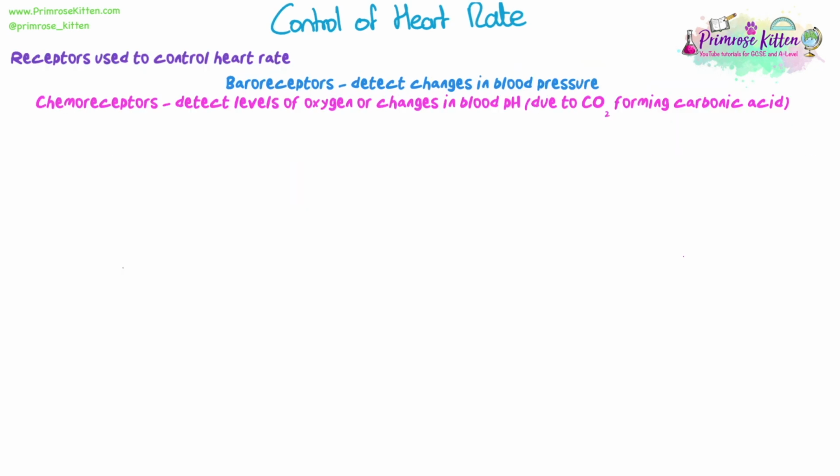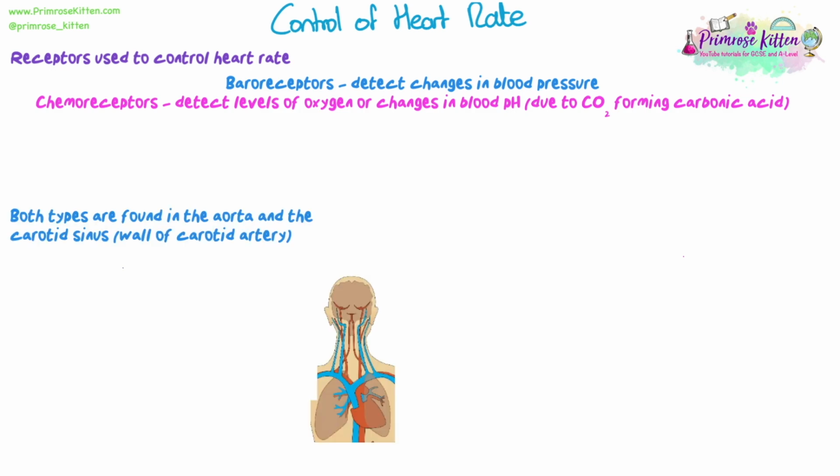Okay, so we're going to look at two examples of receptors that detect changes in the body that cause the heart to change. So baroreceptors are detecting changes in blood pressure. They're actually detecting the stretch in the walls of blood vessels. Then you've got chemoreceptors, and they're detecting levels of oxygen or changes in blood pH due to carbon dioxide forming carbonic acid in blood plasma. Both types of these are found in the aorta and the carotid sinus, which is just a way of saying it's a specific part of the wall of the carotid artery, which is in your neck.